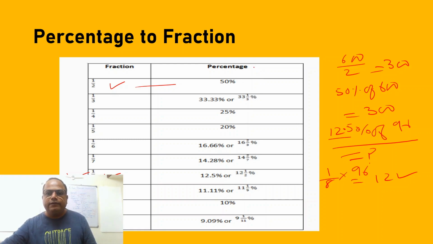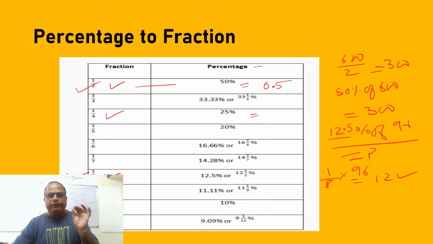Even a percentage can be expressed in decimal also, because this is nothing but 0.5. Sometimes decimals will be helping you, sometimes fractions will be helping you. So you can write it like that. 25% is 1 by 4. Here you see 1 by 4. So at least pause my video here and write down the fractional equivalent of the percentage. These are very important, and you have to remember all these things to get calculations very fast. Now these are the basic concepts of today's chapter.